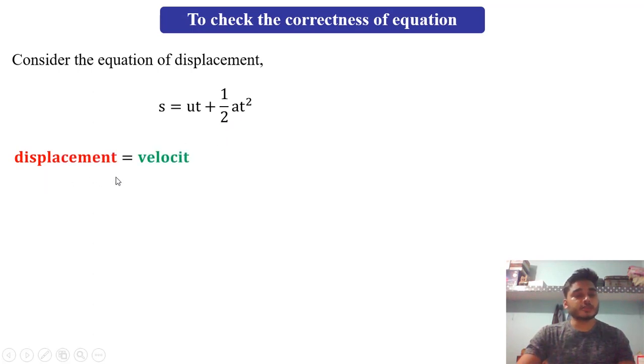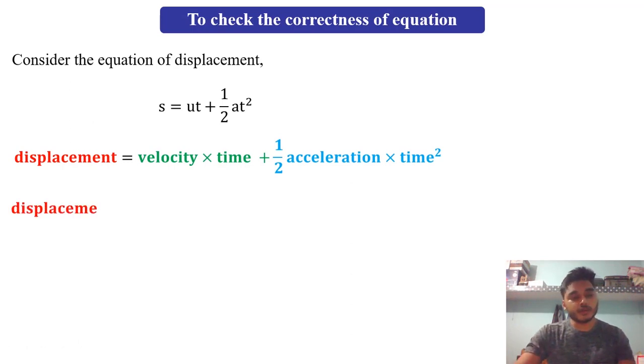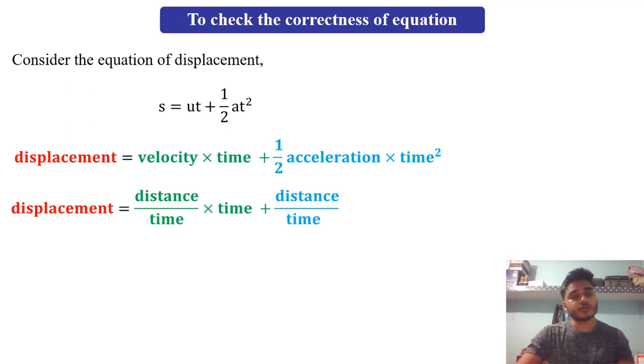So displacement will be velocity into time plus half acceleration into time square. Further, velocity is distance upon time, multiplied by time, plus acceleration is distance upon time square.